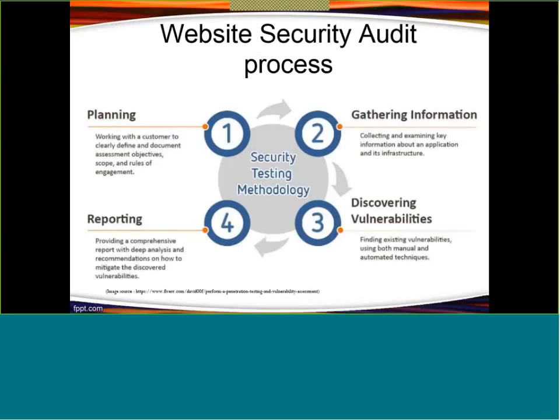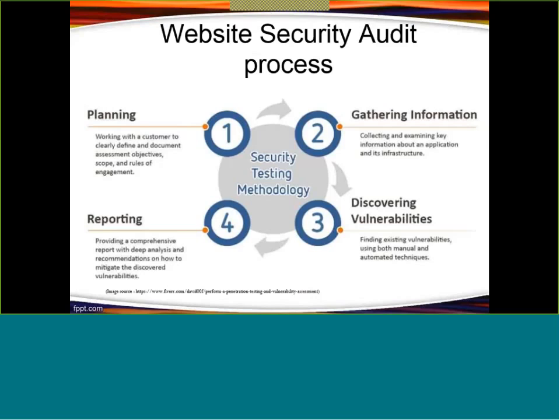I was here. Yes, I was telling about this cycle of security audit. After discovering vulnerabilities, the auditor will submit a report to you, right? It will be called the first phase report. In the first phase report, they will submit different types of reports. I will be showing you the different types of reports. The first report is the executive report.